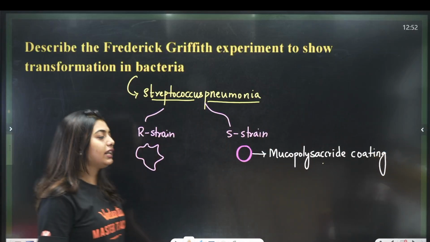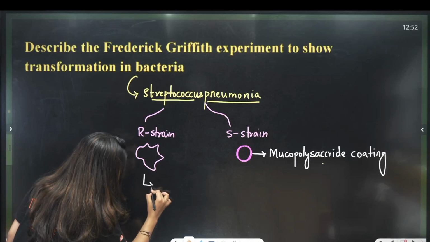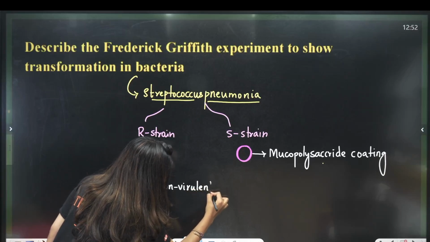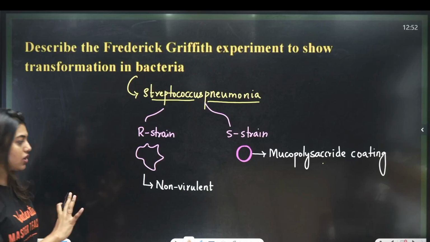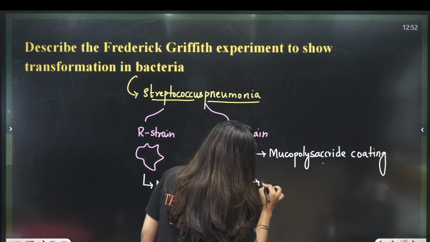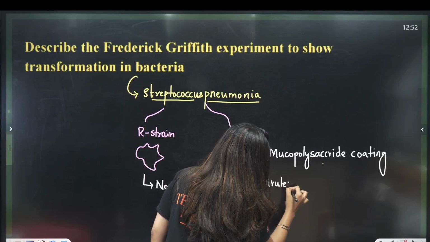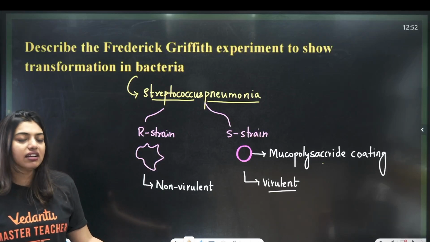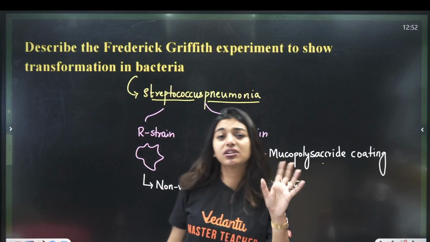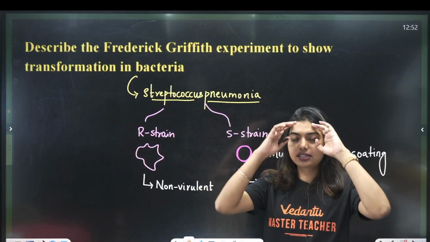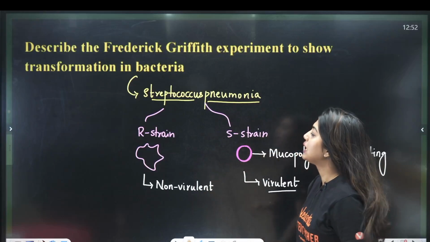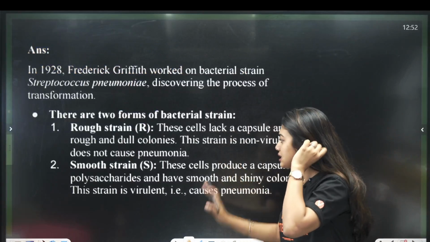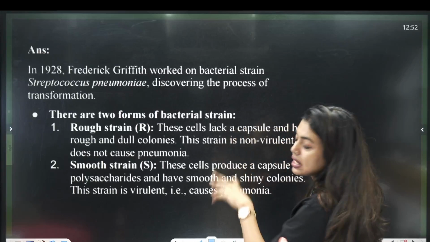Now, when he was working on that, he noticed that this R strain is non-virulent. Don't faint by seeing the word. Non-virulent means not disease causing, not harmful. S strain is virulent. Virulent means problematic. In your class there is a boy who is very problematic. He'll have one gang. He'll come into the class and say, I don't want to study, my father is this, my mother is this. In the same way, this one was virulent. Now he did a set of experiments on mice. Here I have given you the same thing, students. You can see this is the answer which is mentioned.